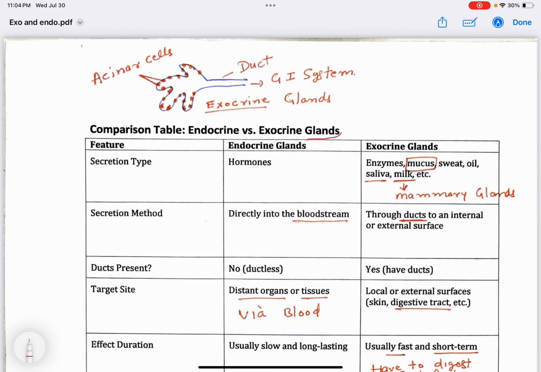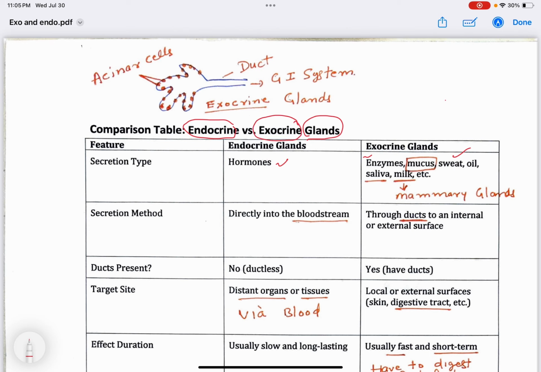Glands in general secrete hormones and enzymes. Okay. Now these hormones and enzymes are needed for our body to grow, digest food, secrete saliva, secrete sweat, and things like that. But there are two types of glands we're going to talk about today. We're going to talk about endocrine glands. We're going to talk about exocrine glands.